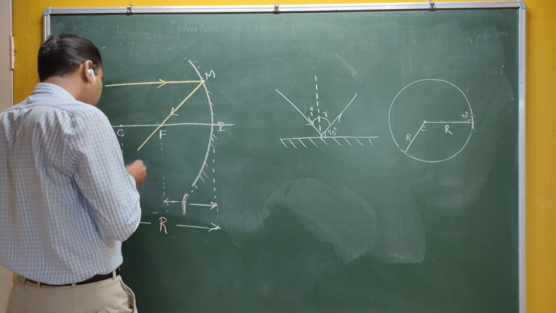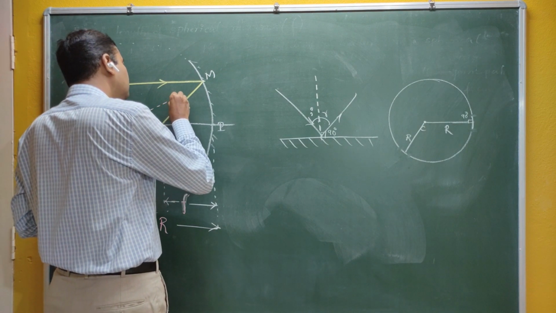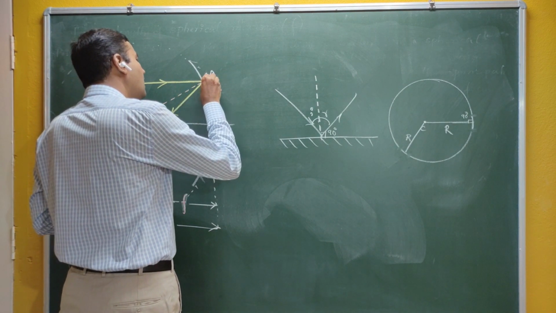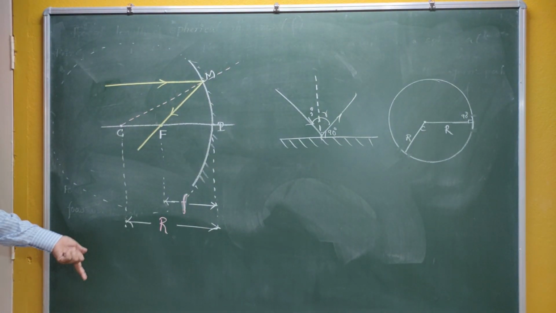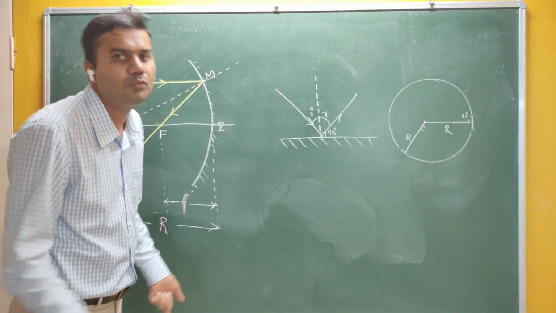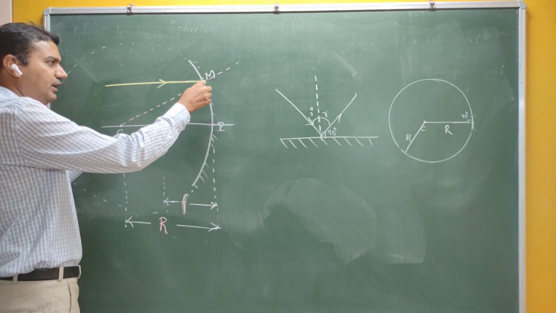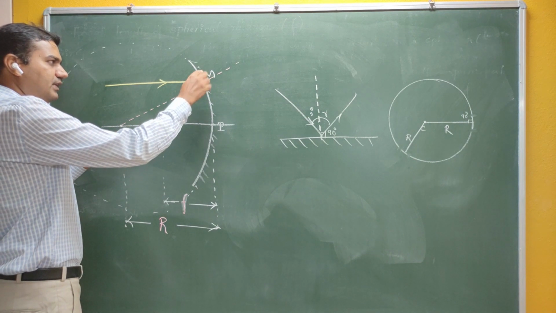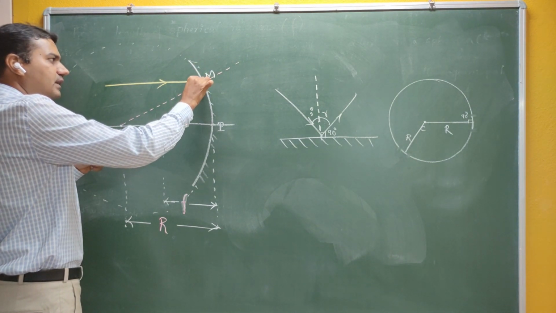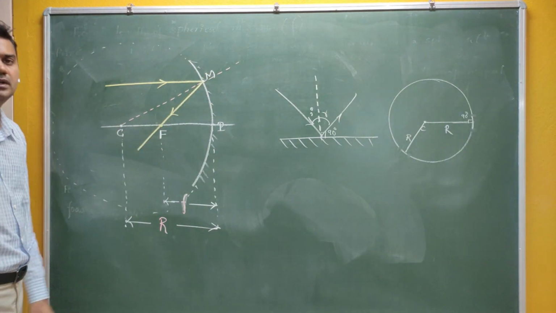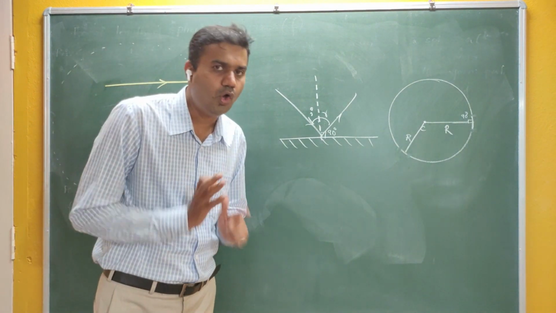If I draw an imaginary line which passes through the center of curvature and M, definitely this line is nothing but a normal. Because this is a radius, and this part of the surface and this dotted line are almost perpendicular. Therefore, this dotted line is considered to be a normal.